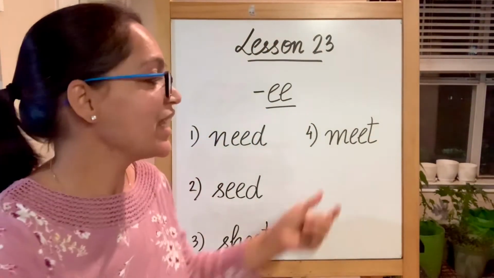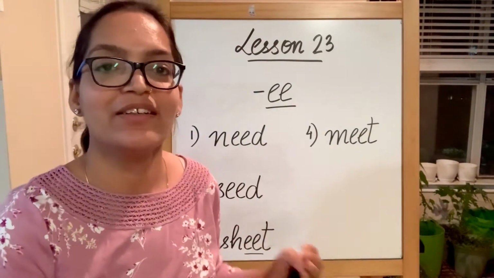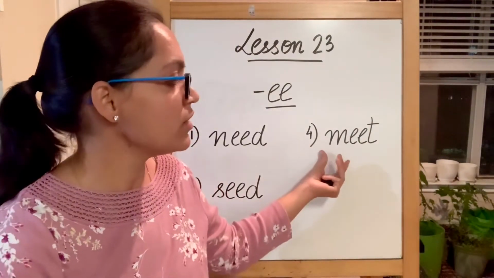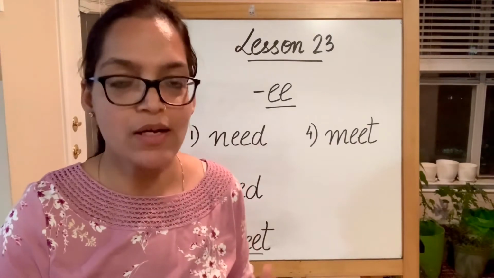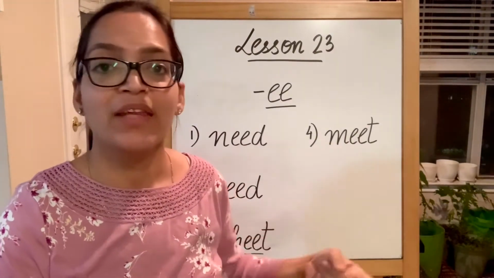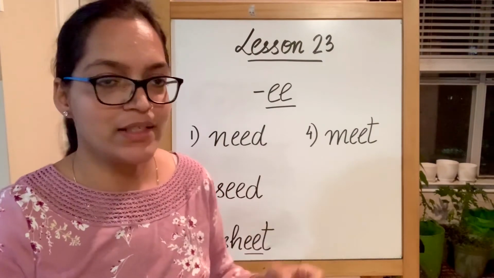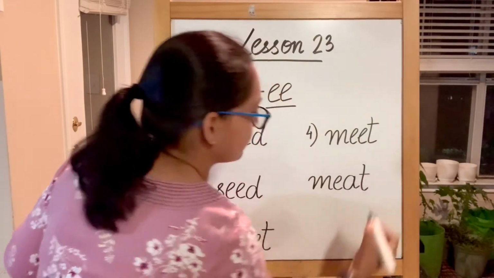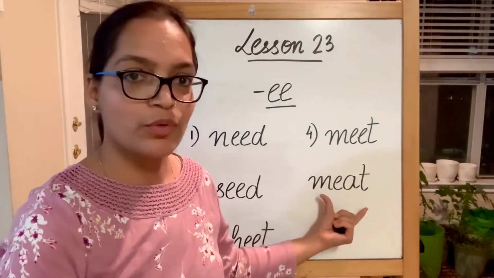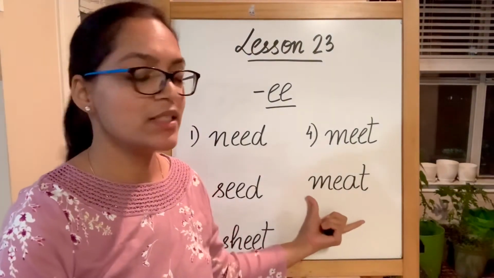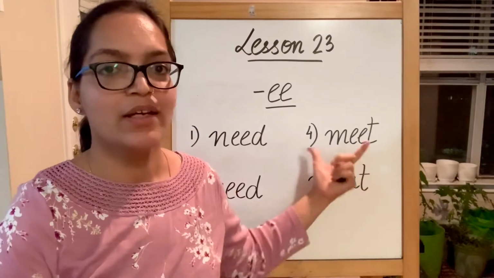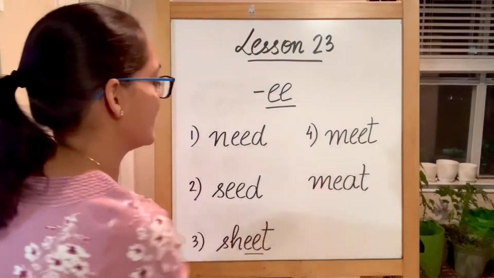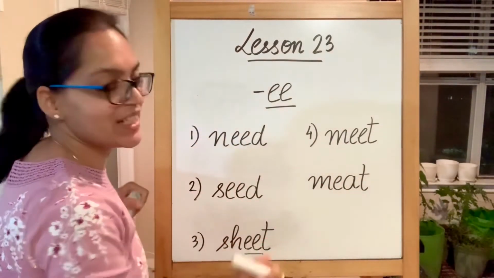Meet. This meet is for getting together. Let us meet for lunch. So this is m, beginning with m, and double E is going to produce a sound of E. M, eat, meet. In the last lesson we did M-E-A-T, the non-vegetarian food. This is M-E-A-T, meat, and this is M-E-E-T, meet. These are homophones. So meet, meat, need, seed, sheet.